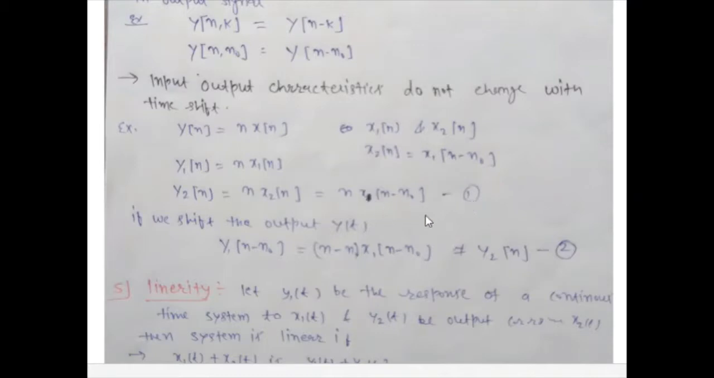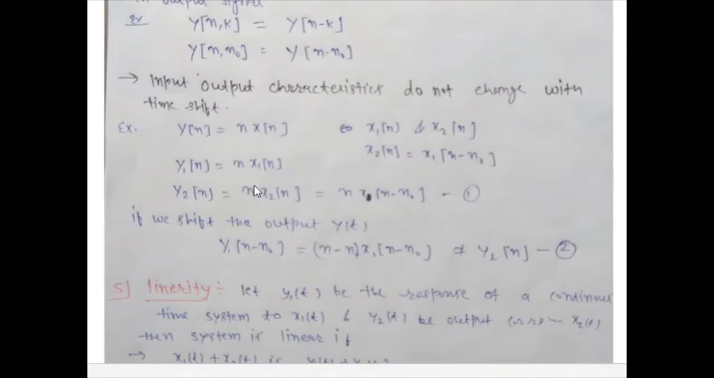We can say that the system is time variant, and we can prove it from the basic definition of a time invariant system. We took two signals x1 and x2, and we can do the same time shifting in the signal: x2(n) equal to x1(n minus n naught).